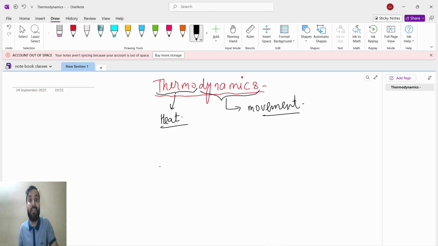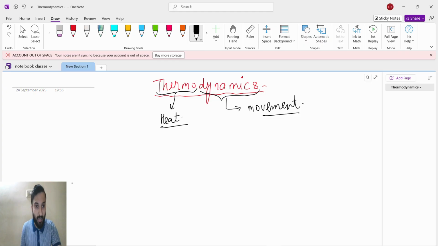Macroscopic level means big changes: volume is changing, enthalpy is changing, entropy is changing, Gibbs energy is changing, mass is changing. That is called macroscopic. We will not see the microscopic, we'll see the macroscopic. That is how thermodynamics deals with it.